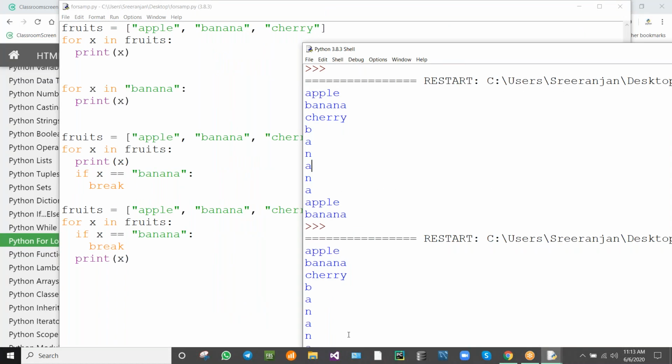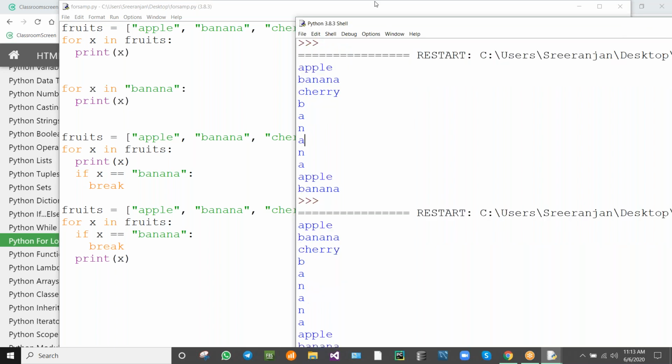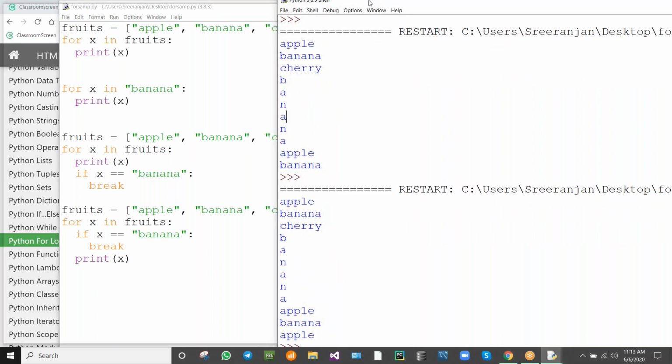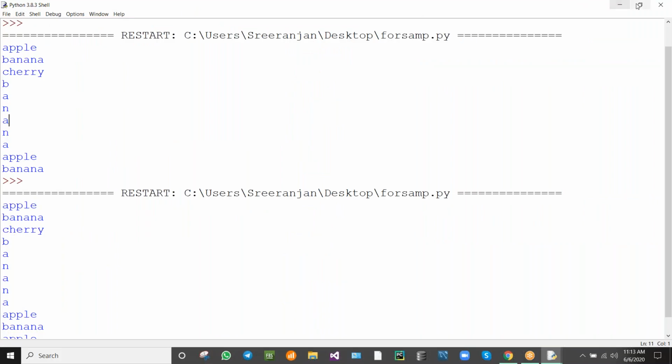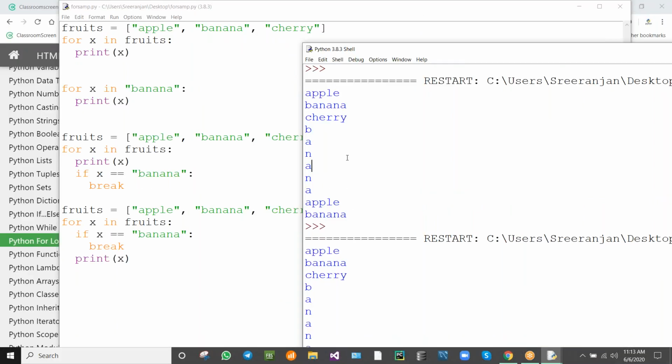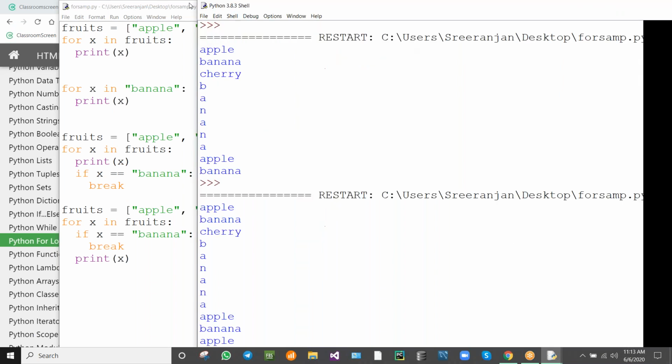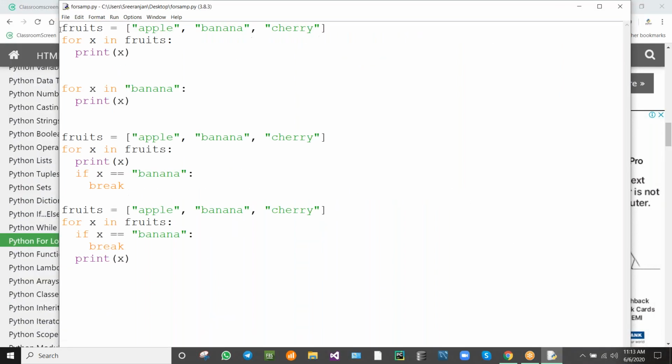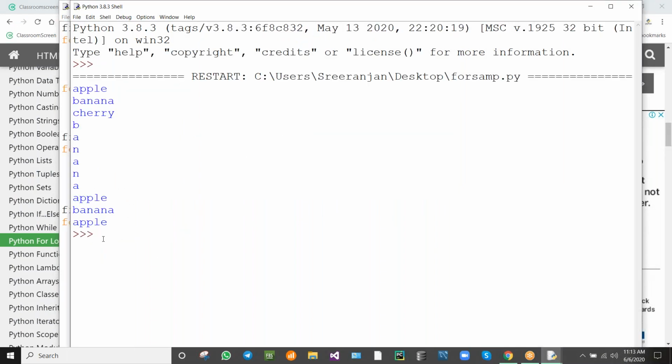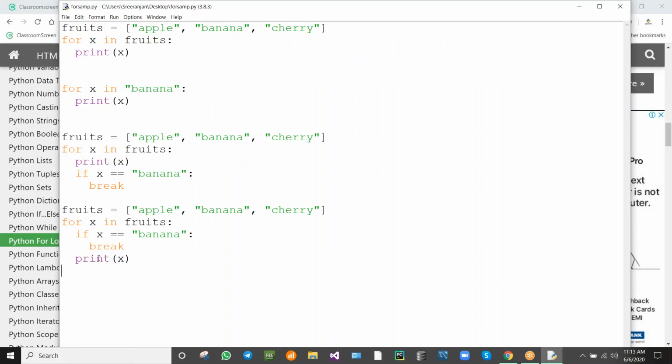Only apple will be printed, isn't it? We can see here, at the bottom. Only apple is printed. Okay, so that is the thing. We need to be careful where to put the print. This print is inserted at the end. I hope you understood this, isn't it?